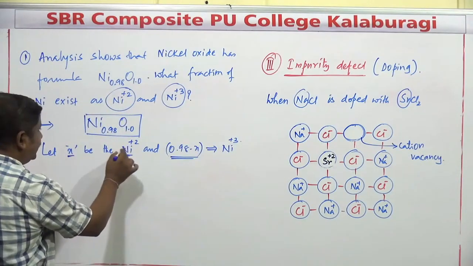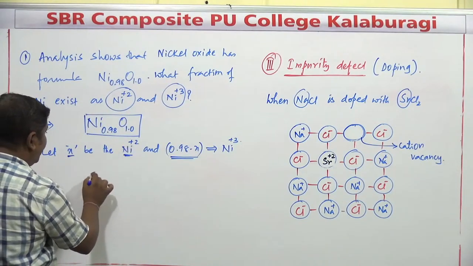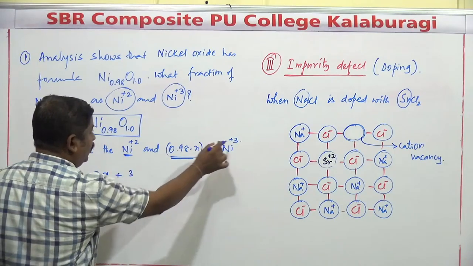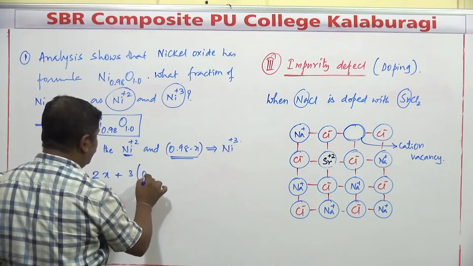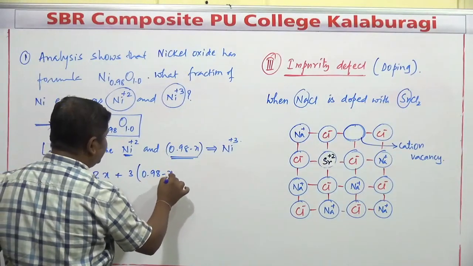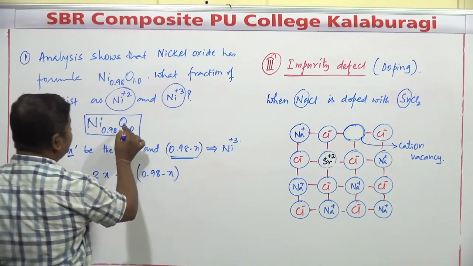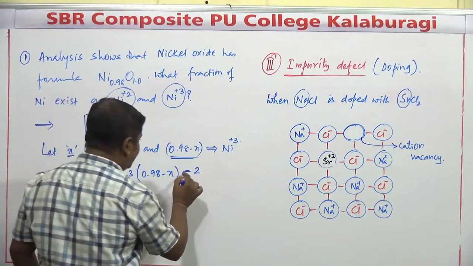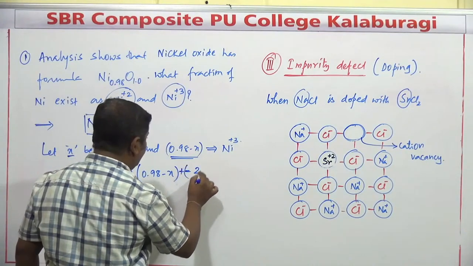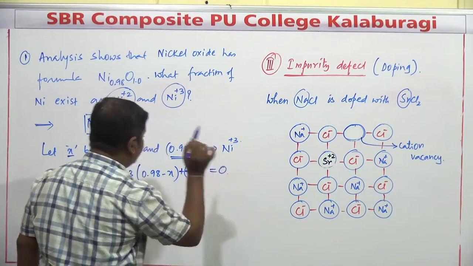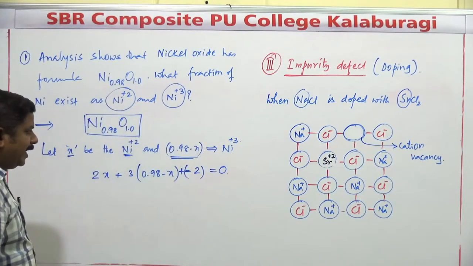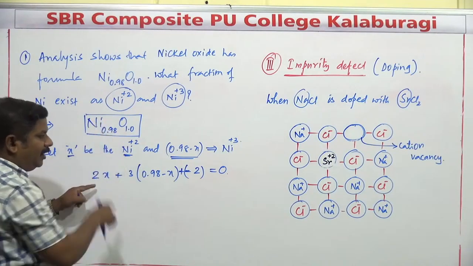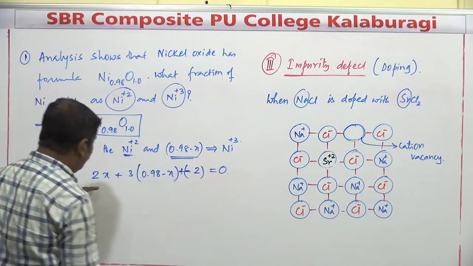Considering this, +2 into x is 2x, plus 3 into (0.98 minus x), and the oxidation state of oxygen is minus 2, equal to 0. It's a neutral compound. As per the rule of oxidation state, the sum of the oxidation states of all elements in a neutral compound is equal to 0.